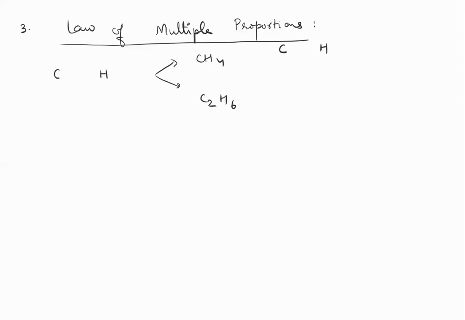then the ratio in which the elements combine are multiples. And that's a very simple way of putting it. Let me put it in a little more understandable way. When carbon and hydrogen form multiple compounds, for the same amount of carbon, if you check how much hydrogen is reacting with it or how much hydrogen is present with it. For one carbon, you have 4 here. And for 2 carbons, you have 6 here, right? So for 1 carbon, you have 4 in the first compound. For 2 carbons, you have 6 in the second compound. For the same amount of one element,